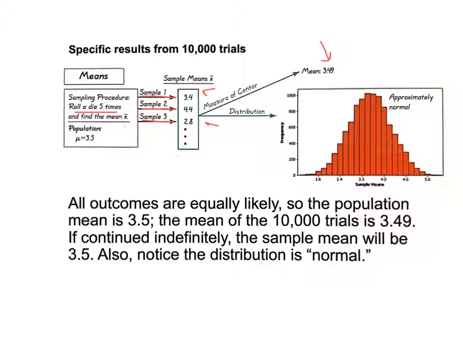Remember what we just said on the last slide. We know the population mean is 3.5 because if you just average up 1, 2, 3, 4, 5, 6, divide by 6, you're going to get 3.5. So look how close it was in 10,000. Now, if you continue indefinitely, the mean will be 3.5. And look at the distribution of all the samples. Look how close to normal that is, which is what we just found out a minute ago. A distribution of sample means is going to be very close to normal. So we're going to use a normal distribution when we do calculations on that.